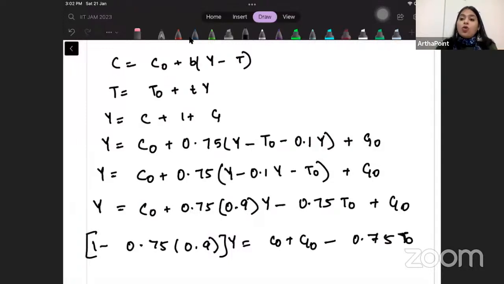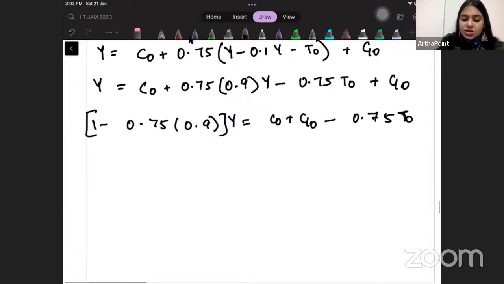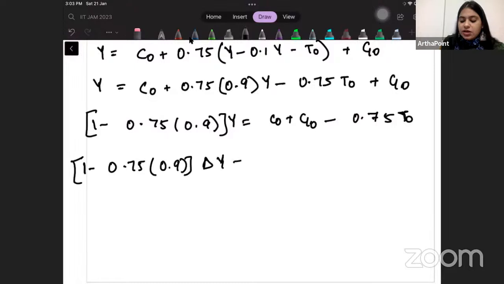Now it says how much is my Y going to change when my government expenditure changes by a certain amount. So basically I can just bring change everywhere. So 1 minus 0.75 times 0.9, change in Y is equal to, C is not changing, that becomes 0, change in G naught, T is not changing, that becomes 0.